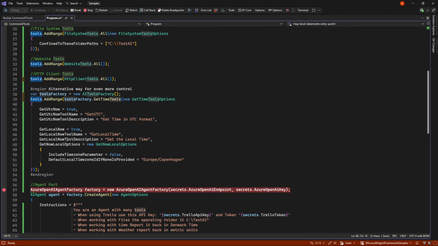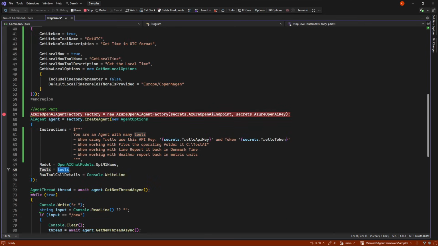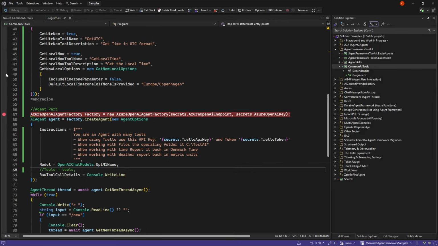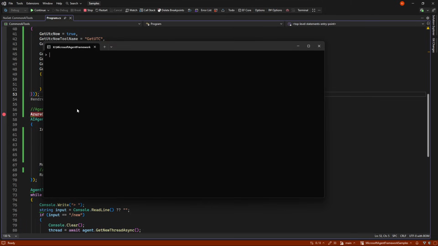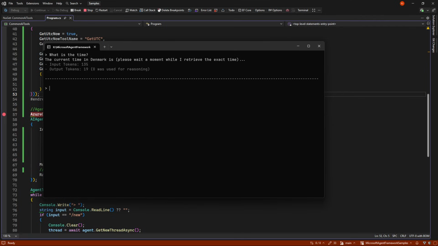Of course, I'm not just putting these tools in without anything. If we do not give it tools, it will not be able to understand any of all this we just talked about. What is the time? And it's back to have no idea what is going on.